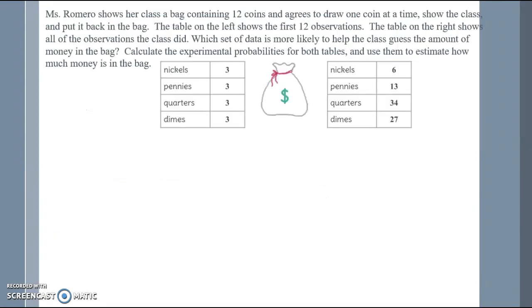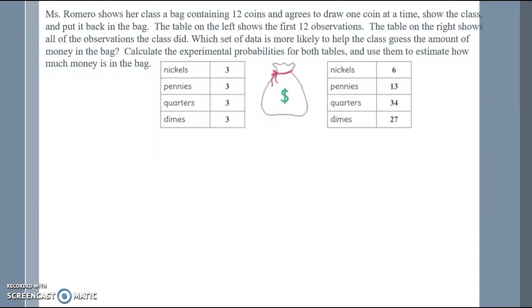Miss Romero shows her class a bag containing 12 coins and agrees to draw one coin at a time, show the class, and put it back in the bag. The table on the left shows the first 12 observations. The table on the right shows all of the observations the class had done. Which set of data is more likely to help the class guess the amount of money in the bag? Calculate the experimental probabilities for both tables and use them to estimate how much money is in the bag.